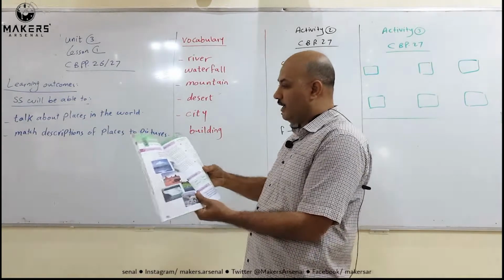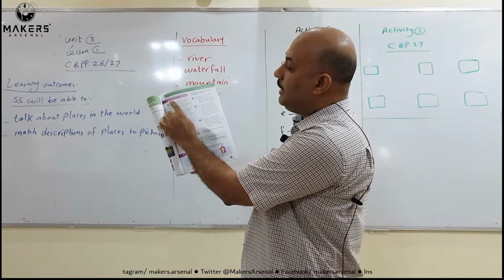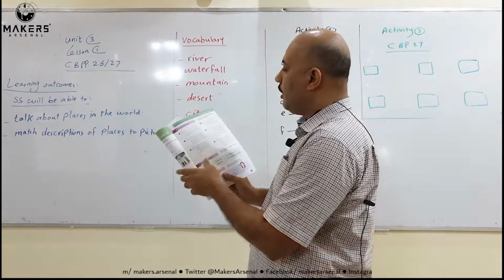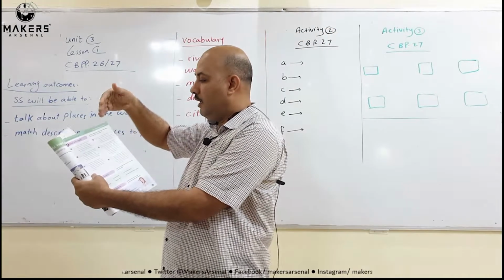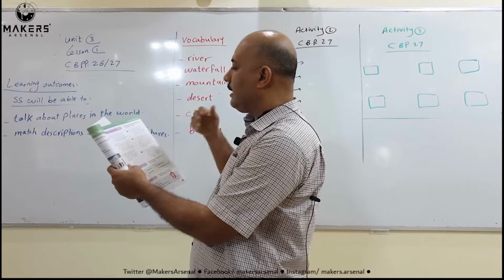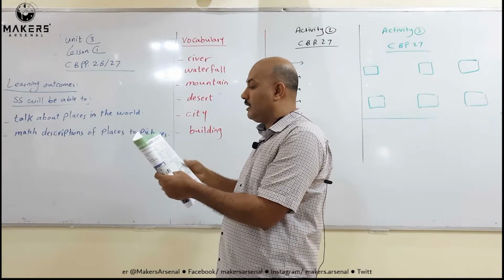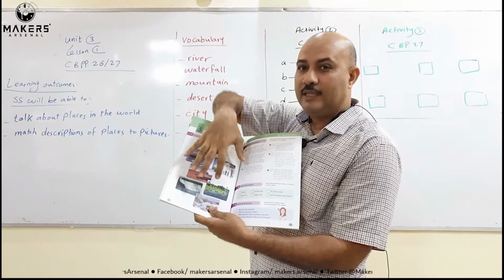After that, on page 27, we have activity number 2. Activity number 2 is about read and match. You are going to read the descriptions here. How many descriptions are there? There are 1, 2, 3, 4, 5, 6 descriptions. And after that, you are going to match the descriptions to the pictures. Where are the pictures? You will find them here on page 26.